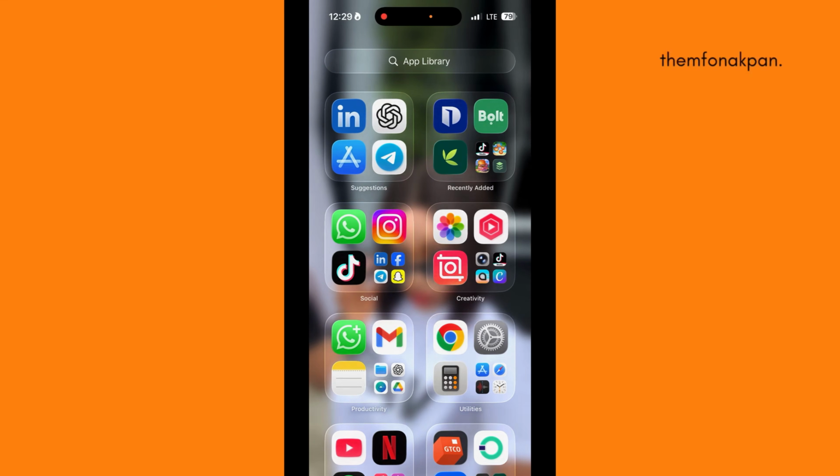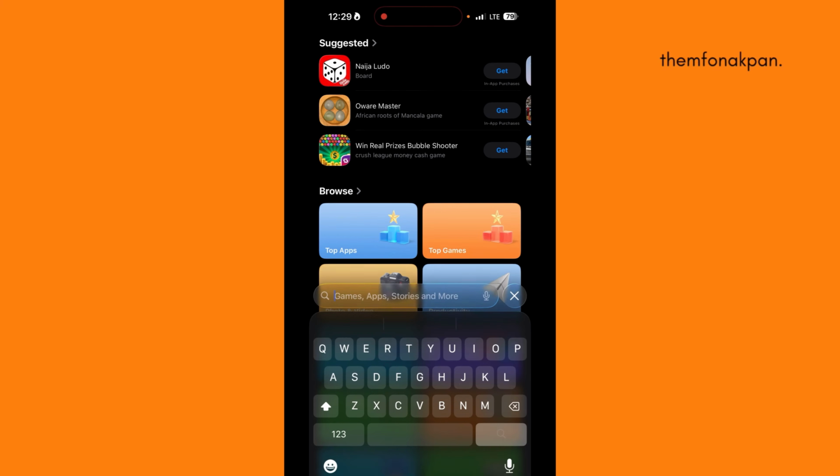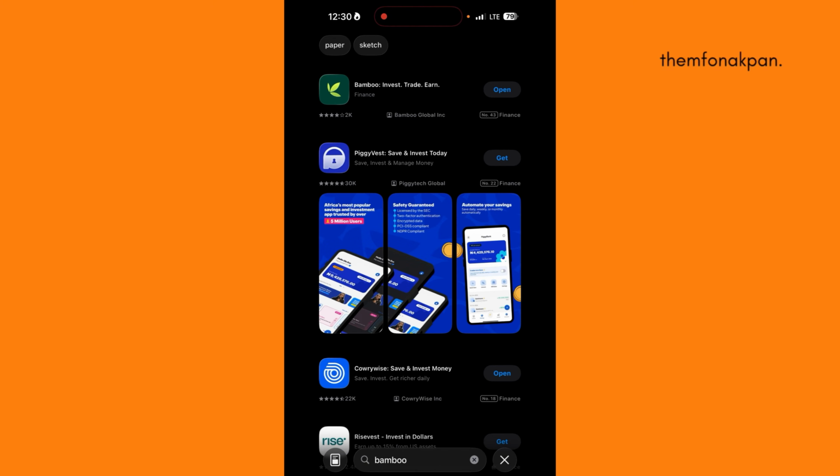So the first thing you want to do is to come to your app store. If you're using an iPhone, or if you're using an Android, just go to your Play Store and type Bamboo. I have the app installed already, that's why it's showing open here. But for you, if you don't have it installed, just click on install, or you use the link. Make sure that you use my referral code in the description.